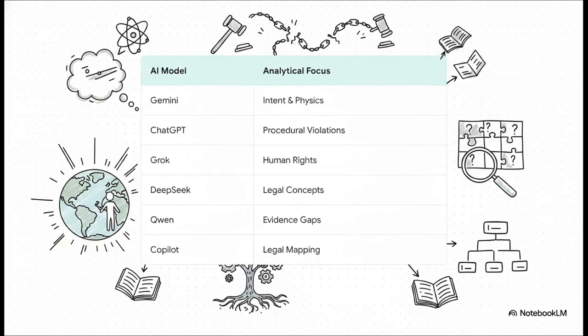It's like a giant puzzle, and each AI took a different piece. Gemini drilled into the subjective intent and the physics defense. ChatGPT tore apart that chain of procedural violations. Grok zoomed out to look at the big picture, human rights and civilizational impact. DeepSeek analyzed the tech policy and legal concepts. Chen looked at the evidence gaps, and Copilot mapped the whole thing directly to specific statutes.